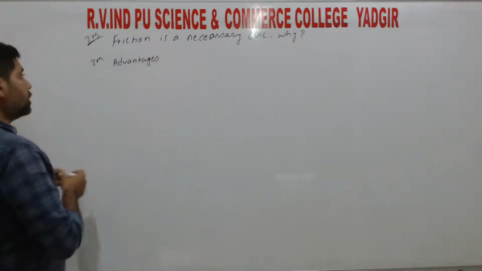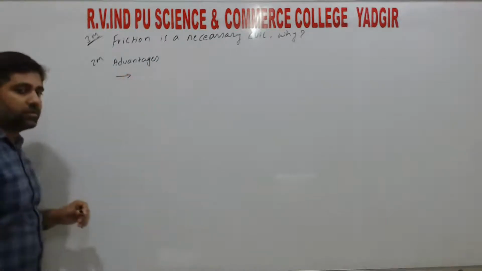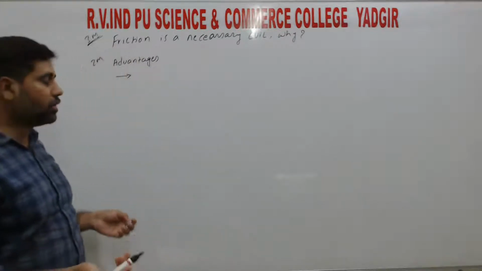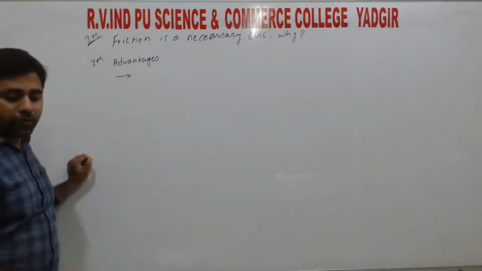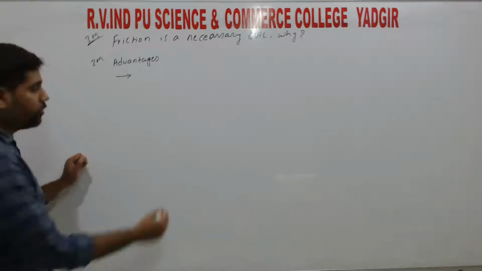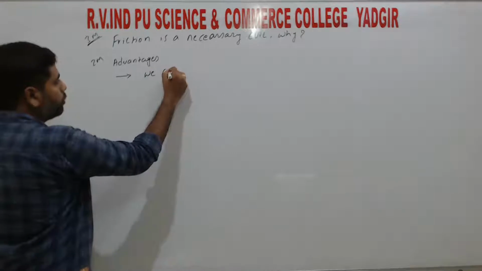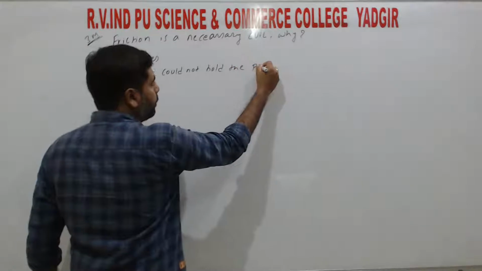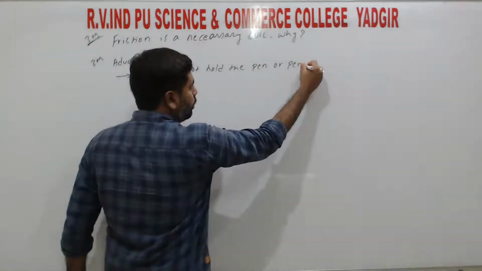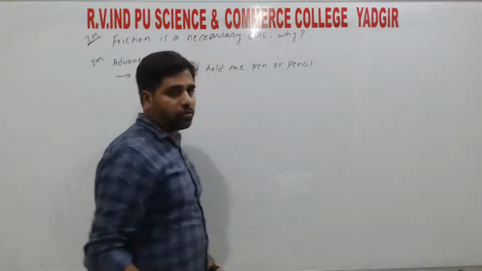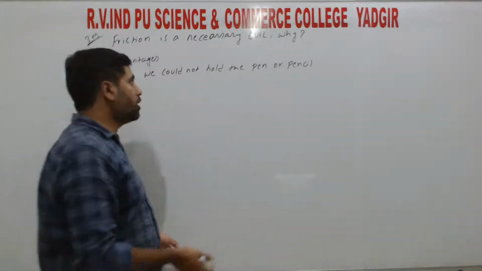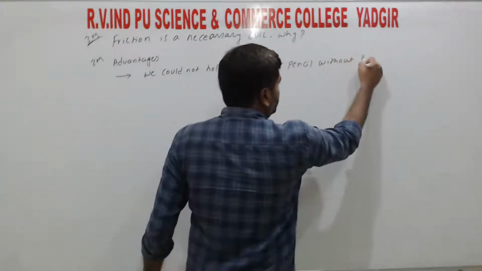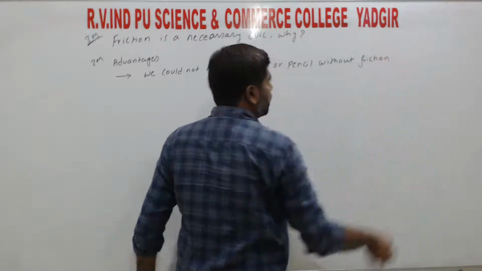Why? First we look at the advantages. With the help of friction we can hold the pen or pencil, right? So that is an advantage of friction. The first advantage is that we could not hold the pen or pencil or any object. ಯಾವುದಾದರೂ ಒಂದು ಆಬ್ಜೆಕ್ಟ್ ನ ಹಿಡ್ಕೋಬೇಕು ಅಂದ್ರೆ there should be friction. So we could not hold the pen or pencil without friction. This is one advantage.